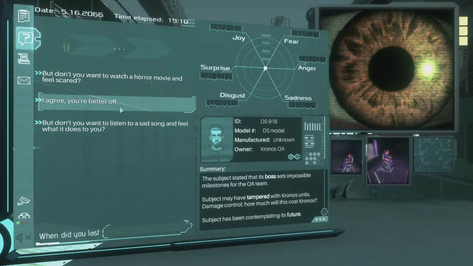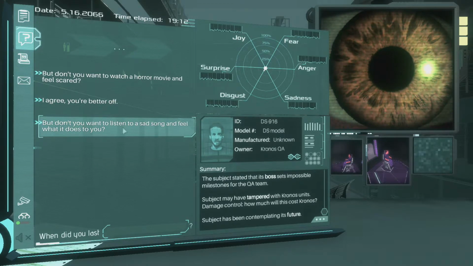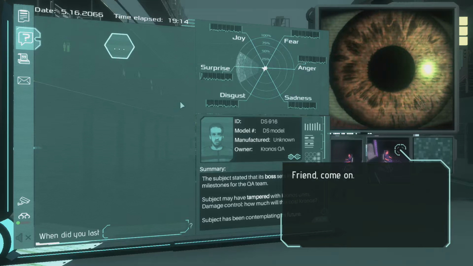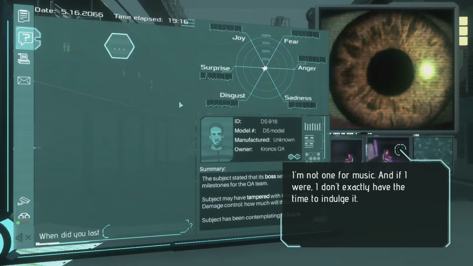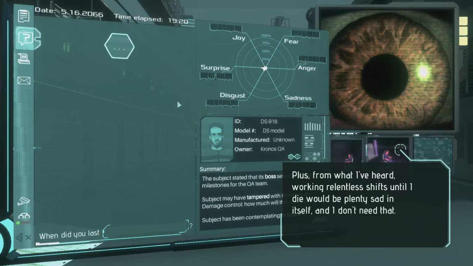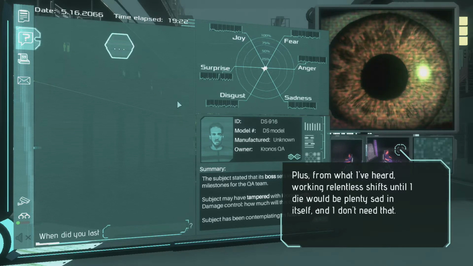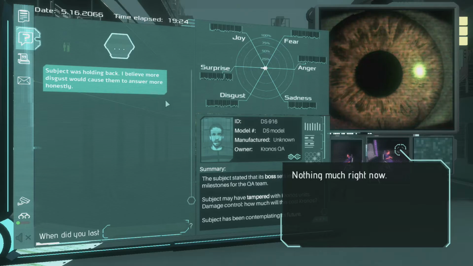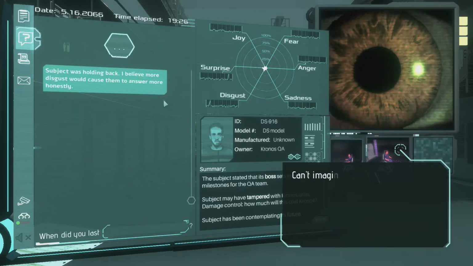Don't you want to listen? You're better off. Would you listen to a sad song and feel what it does to you? Friend, come on. I'm not one for music, and if I were, I don't exactly have the time to indulge it. Plus, from what I've heard, working relentless shifts until I die would be plenty sad in itself, and I don't need that. How do you feel right now? Nothing much right now.